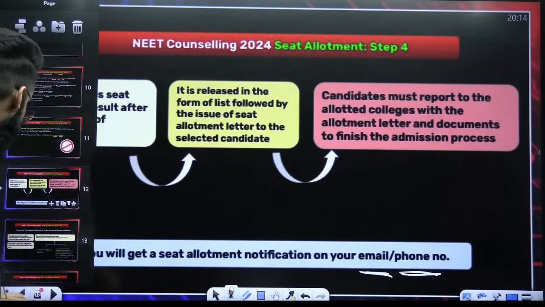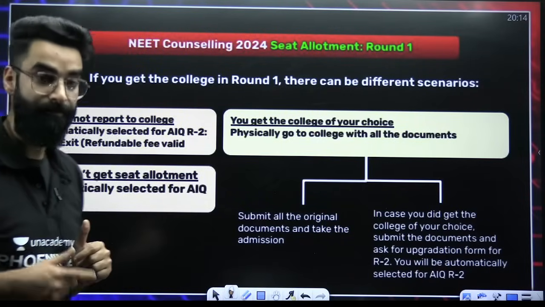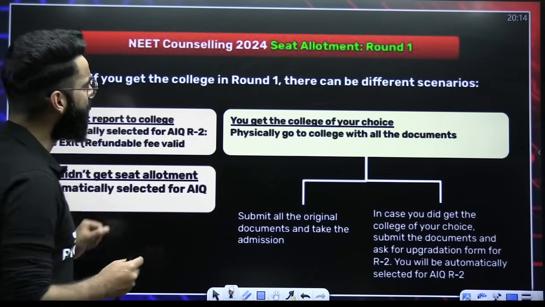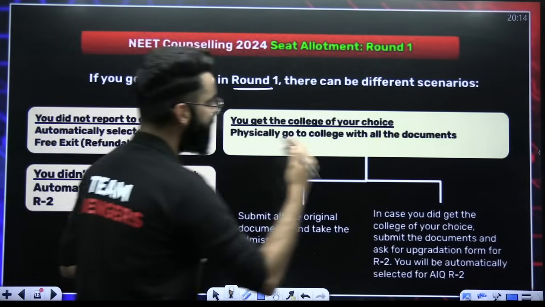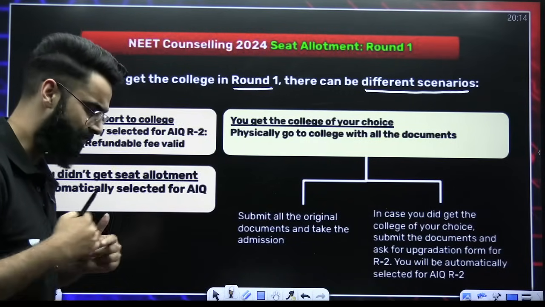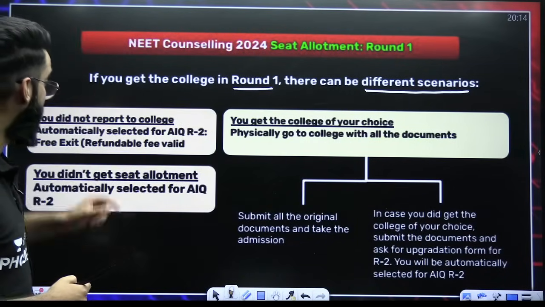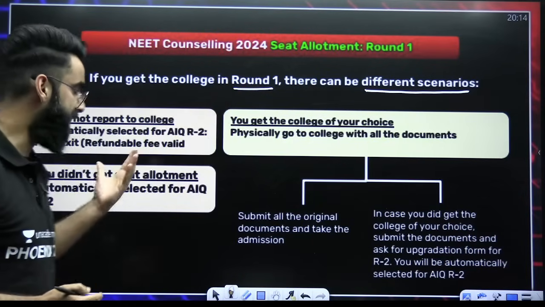That is important again. Now moving ahead. Seat allotment round 1. If you get the college in round 1, there are different scenarios which get created. First of all, if you get the college in round 1, the following scenarios can happen.